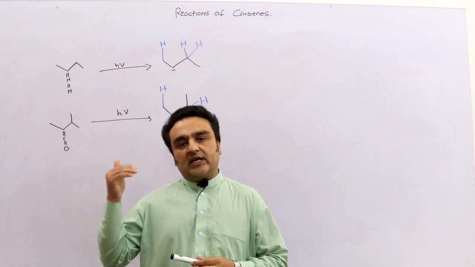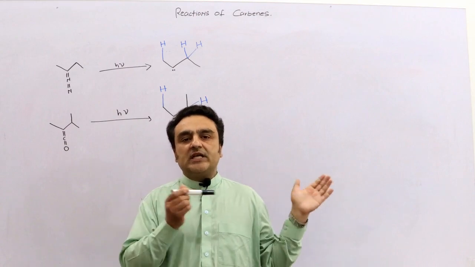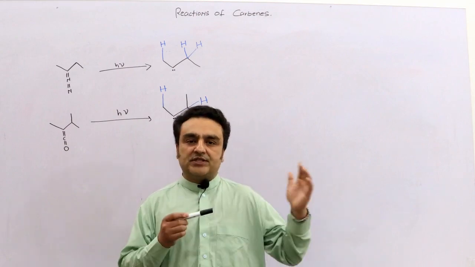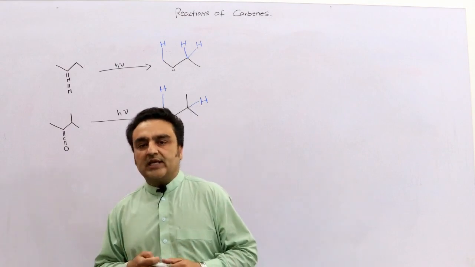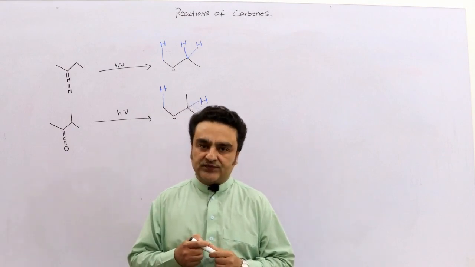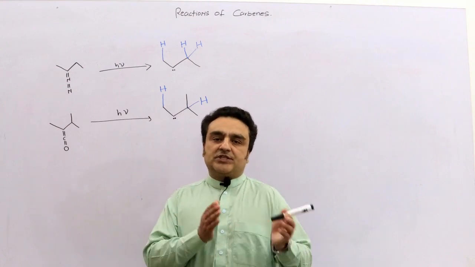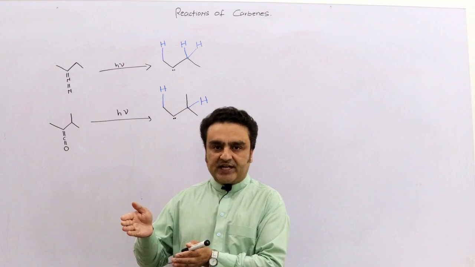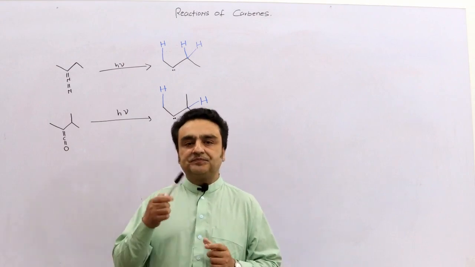I mean to say that the alkyl carbenes react with themselves before they react with the other substrate or the reagent or the reactant available to them. As soon as those alkyl carbenes are produced, they react within itself, or intramolecularly. So that's also called the intramolecular reaction of carbenes or decomposition of carbenes.